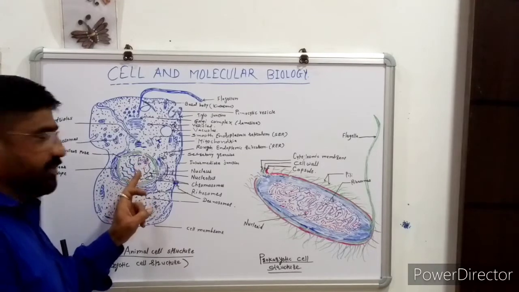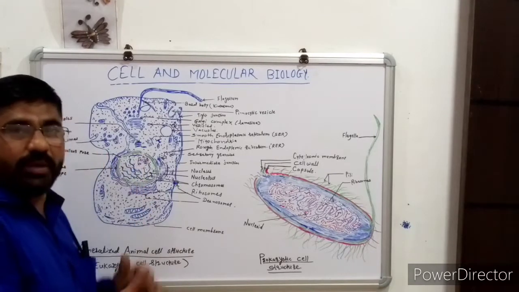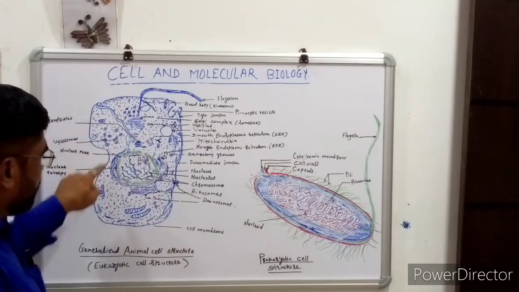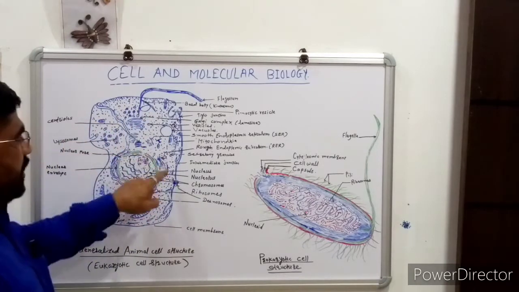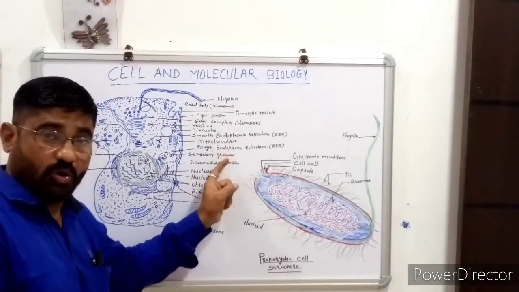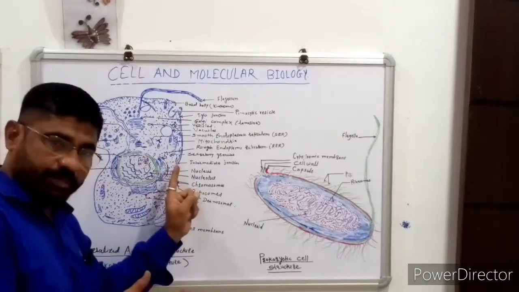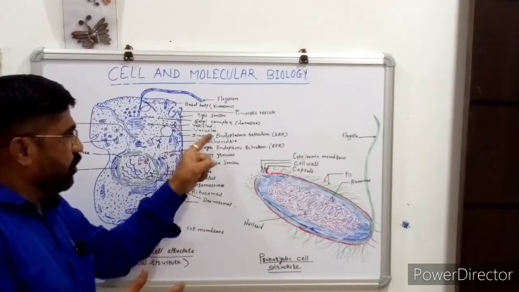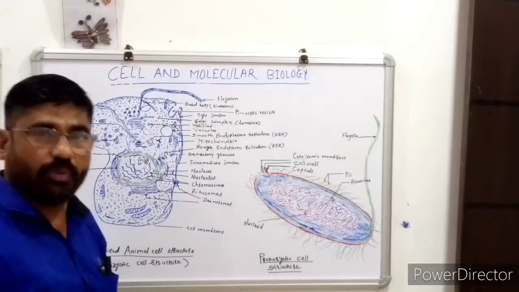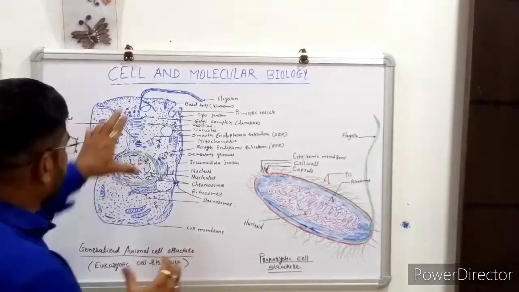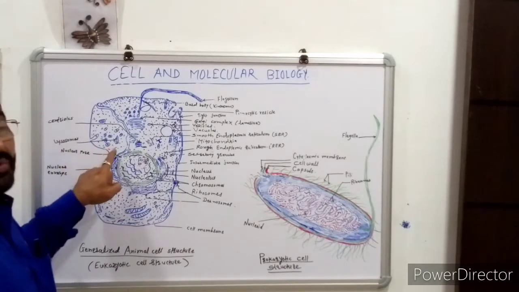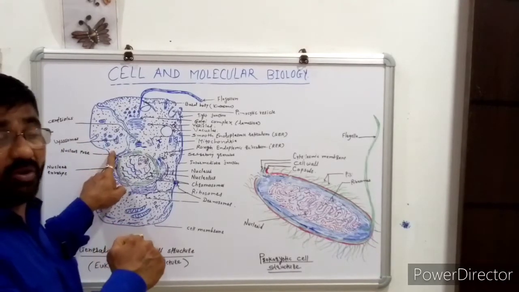In the nucleoplasm there is chromosomal material, and ribosomes are scattered in the cytoplasm as well as attached to the rough endoplasmic reticulum, which is why it is called rough; the other, smooth endoplasmic reticulum, is devoid of attached ribosomes. Lysosomes are another kind of cell organelle.